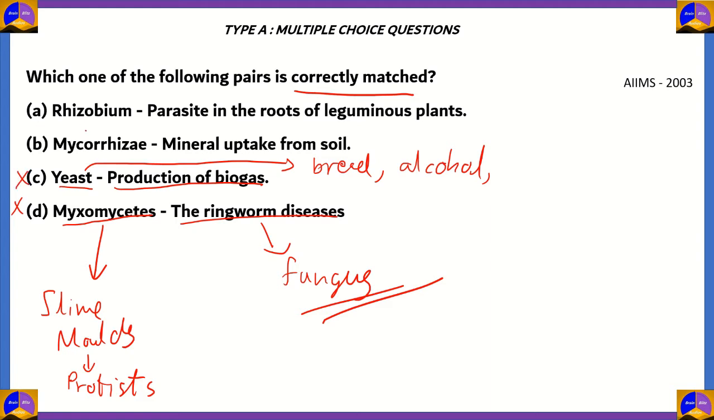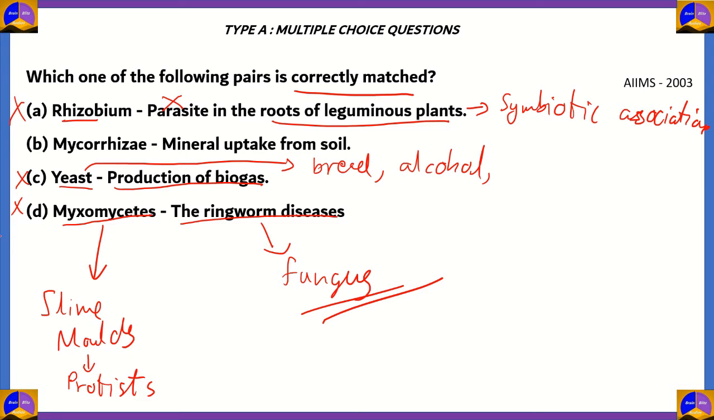If you look at option A, Rhizobium, parasite in the roots of leguminous plants. Now, Rhizobium is found in the roots of leguminous plants, but the term parasite is incorrect because Rhizobium are not parasites. They form a symbiotic association. So Rhizobium essentially helps the leguminous plants by converting atmospheric nitrogen into usable nitrogen compounds, providing nitrogen to the plants. So therefore, option A, parasite, is an incorrect answer.